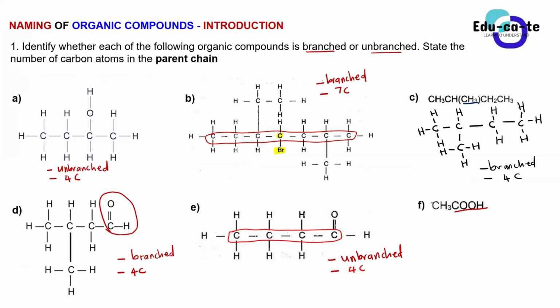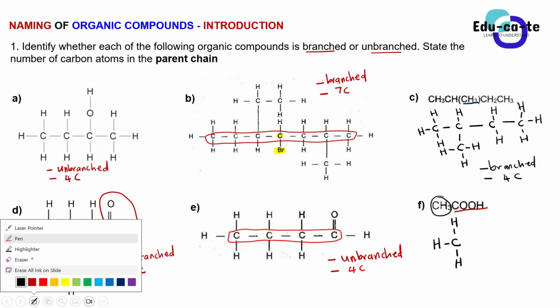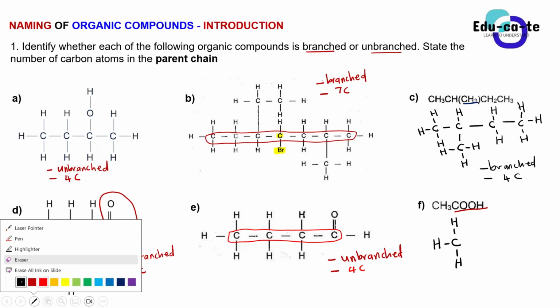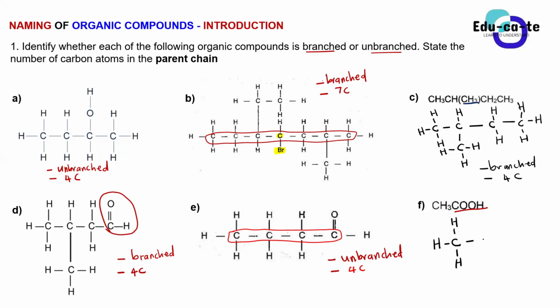You can just write the structural formula. It says CH3, right? So it means that we have got one carbon that is having 3 hydrogens. This carbon is bonded to another carbon C, and this carbon C is bonded to 2 oxygens. Do you guys see the 2 oxygens there?